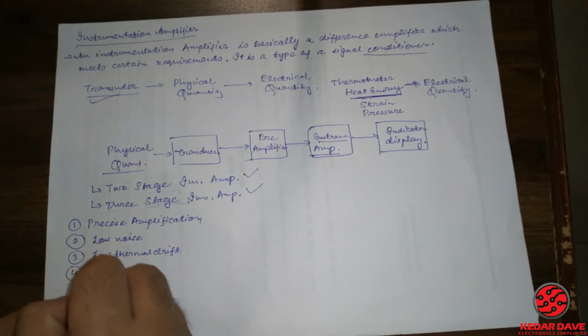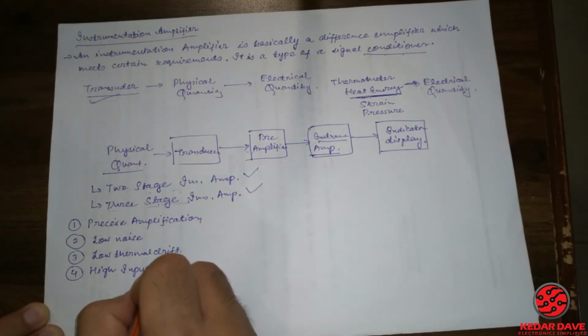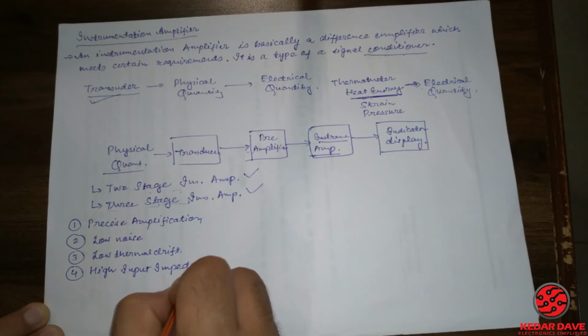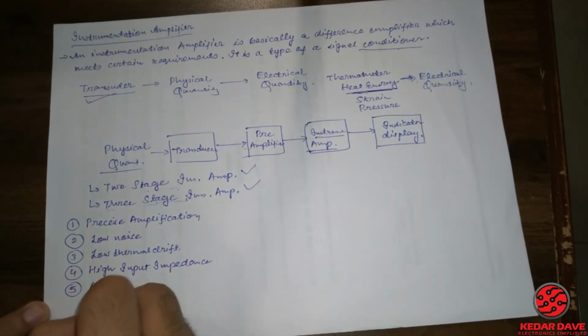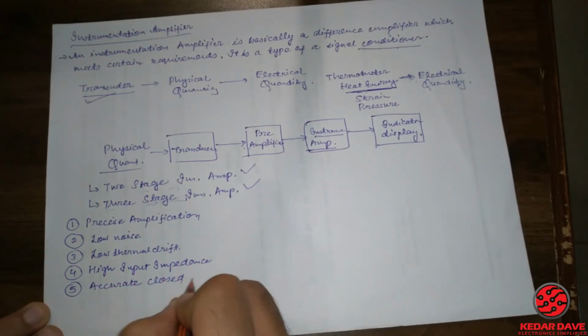After that, high input impedance is required. Fifth one is accurate closed loop gain.